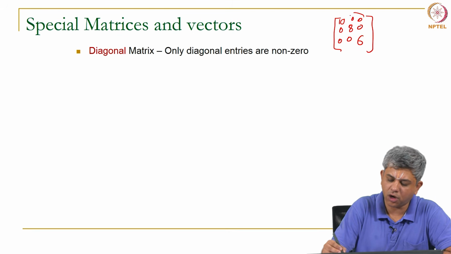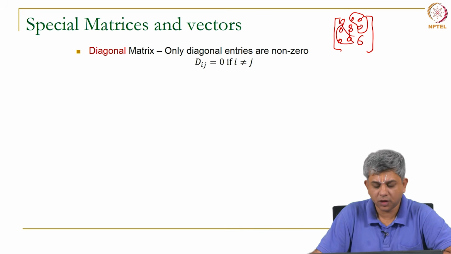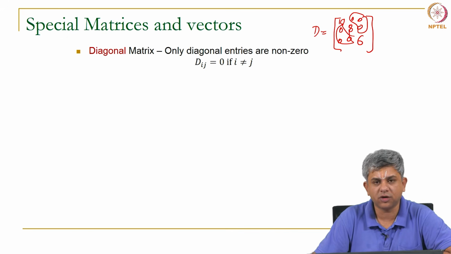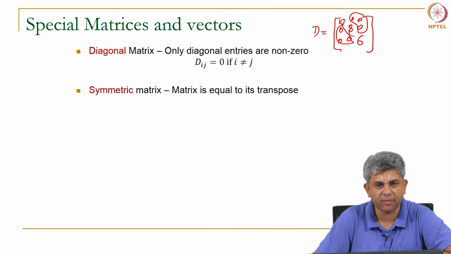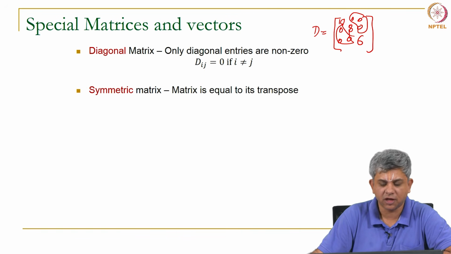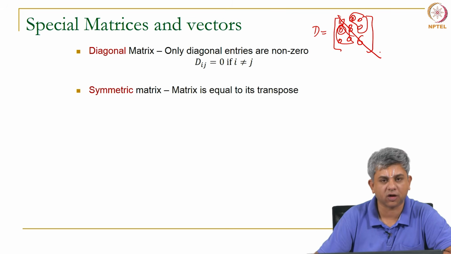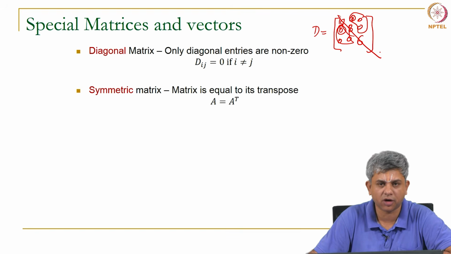All other off diagonal entries are 0. So, mathematically D_ij, if D is the matrix, is equal to 0 if i is not equal to j. A symmetric matrix is a matrix which is symmetric across the diagonal. Another way to say it is that the matrix is equal to its own transpose.